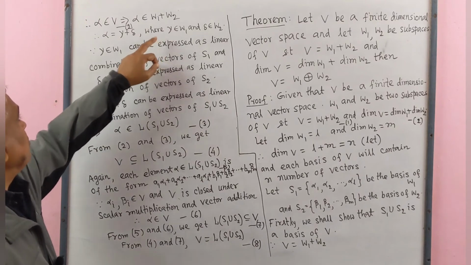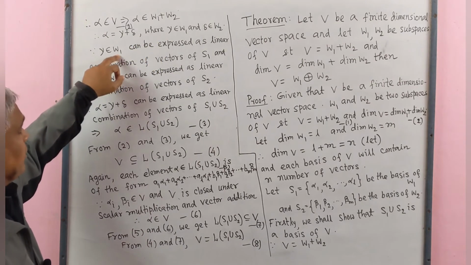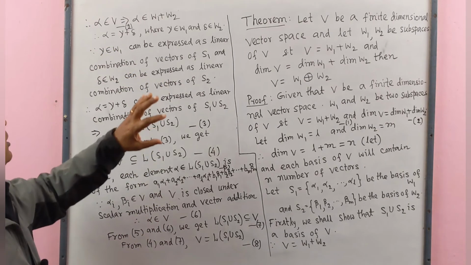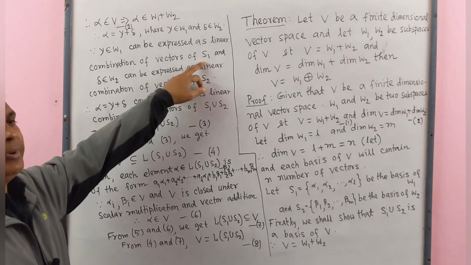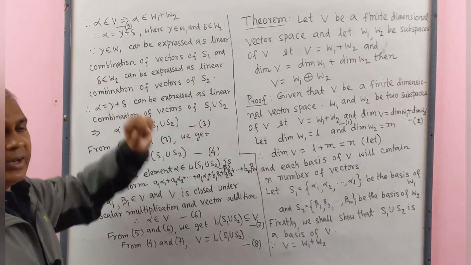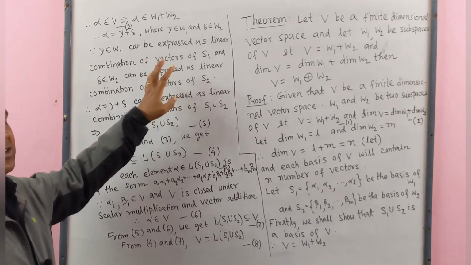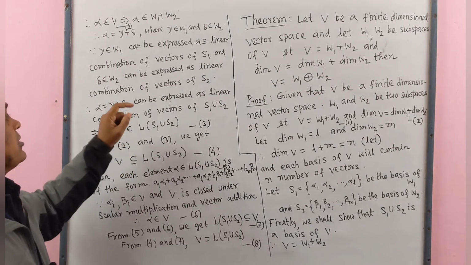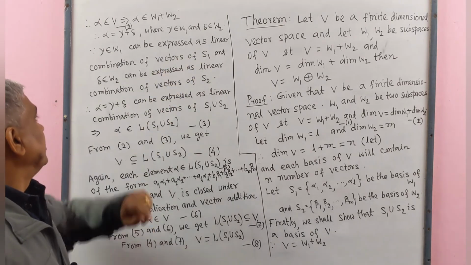Since gamma belongs to W1, it can be expressed as a linear combination of vectors of S1, because S1 is the basis of W1. Any element of W1 is represented as a linear combination of vectors of the basis, meaning vectors of S1.